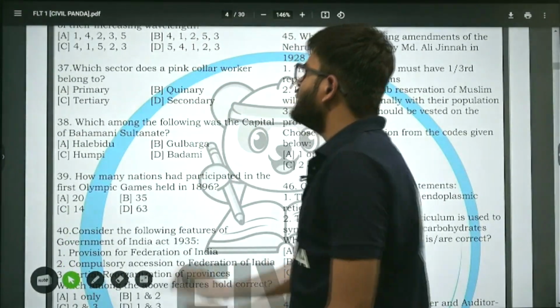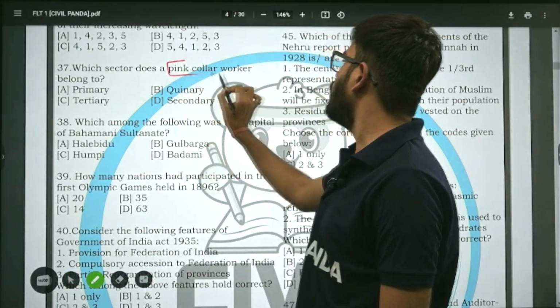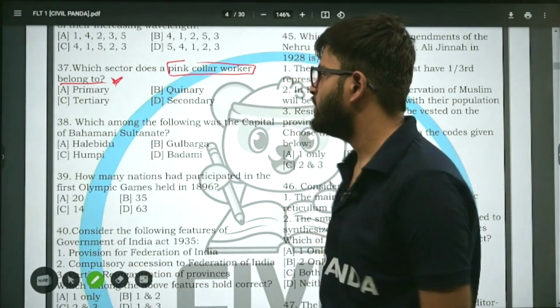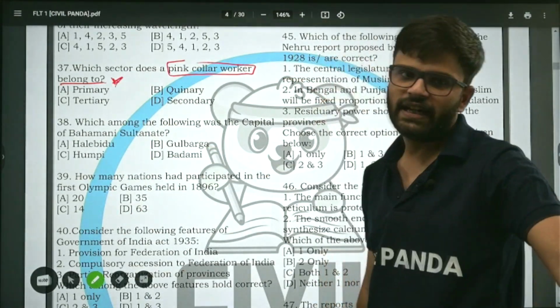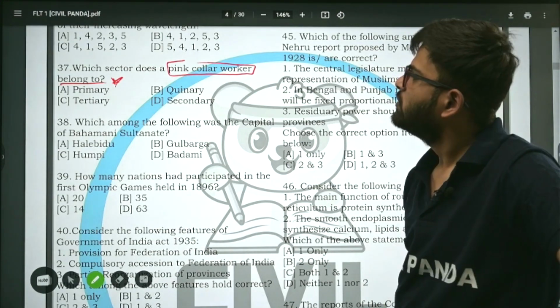Which sector does pink collar worker belong to? Primary sector, not agriculture, equinary sector, tertiary sector, and secondary sector. Which sector does pink collar worker belong to?